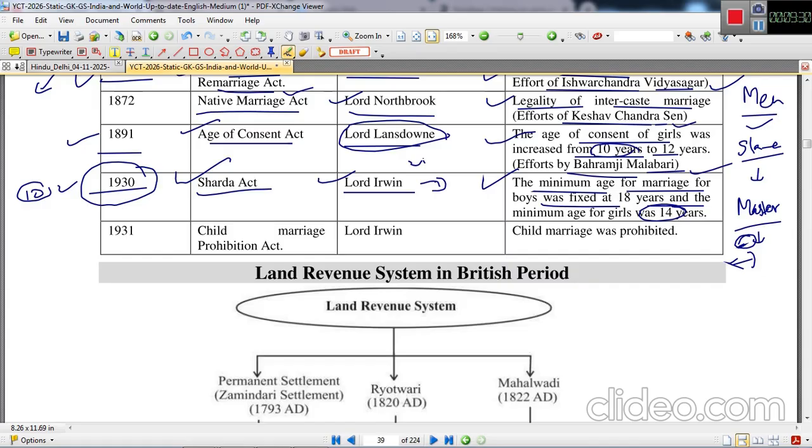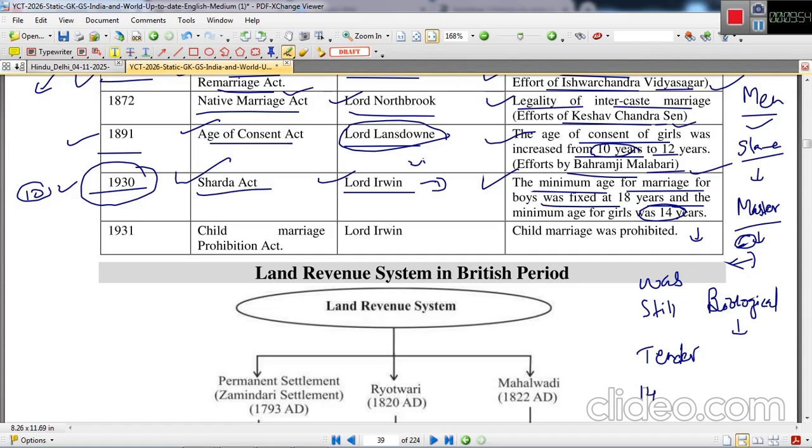So see here, in 1891 it was raised from 10 to 12 for the girls, and again in 1930 it was raised from 12 to 14. So 14 was still a very tender age to get married because of the biological limitation of marriage of women.